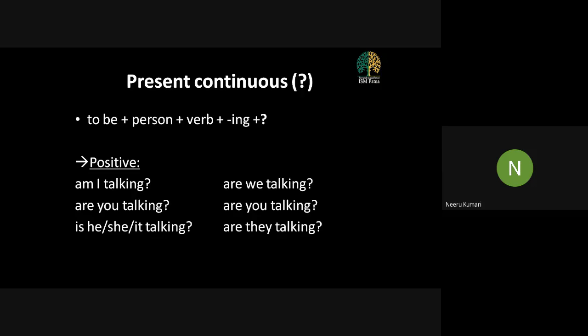Is Niru teaching grammar? I hope everybody could understand how to frame simple questions. It is very easy. The only thing that you have to keep in your mind is whenever we are framing questions, to be verbs, to do verbs, to have verbs will always come before the person.